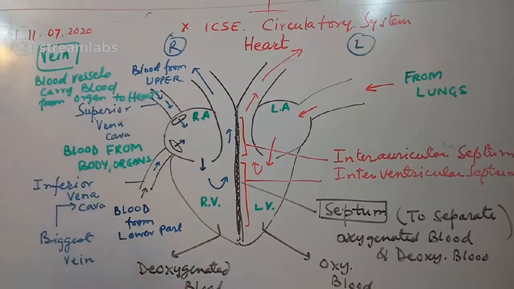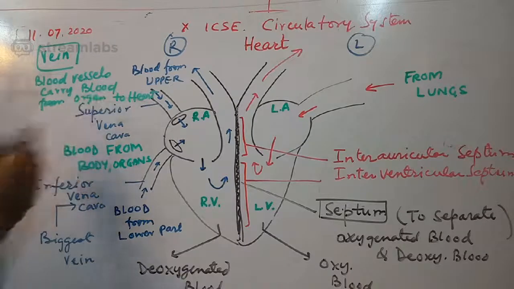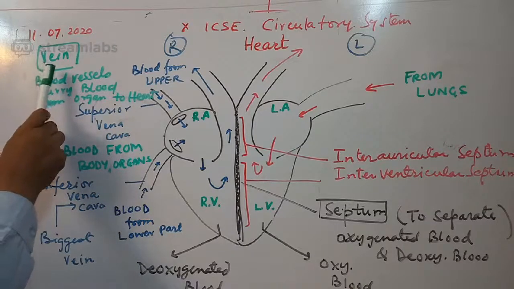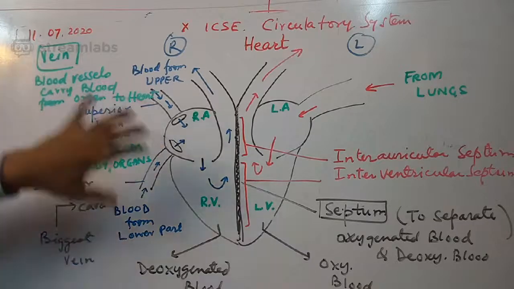Okay, so I hope it is clear. Let me check. I hope clarity is there. When you talk about veins, veins are the blood vessels which carry blood from organ to heart. That is the meaning of vein.